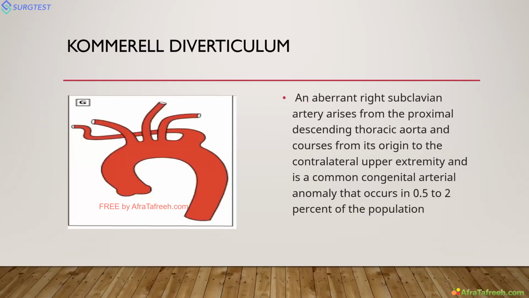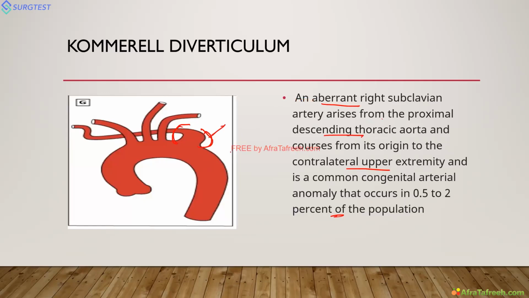You can see here the aberrant right subclavian artery is there. This is the right subclavian artery, but it is arising from the left side. It is arising from the proximal descending thoracic aorta. This is called aberrant right subclavian from the left side. But whenever it is dilated, it is called Kommerell diverticulum. So aberrant right subclavian arising from the descending aorta goes to the contralateral upper extremity.